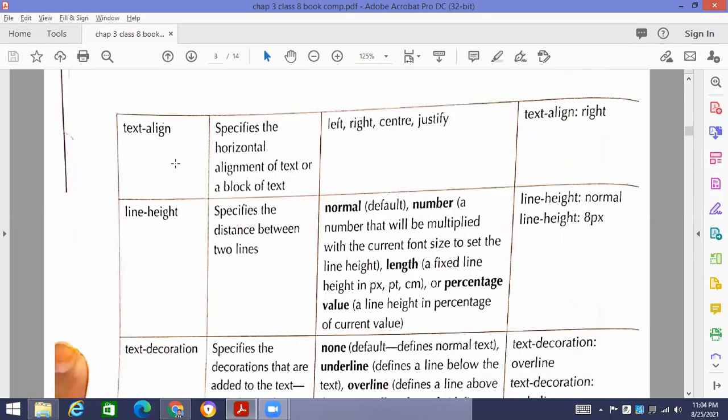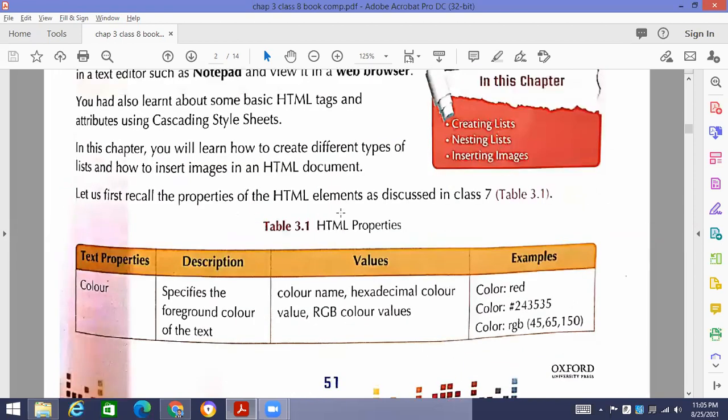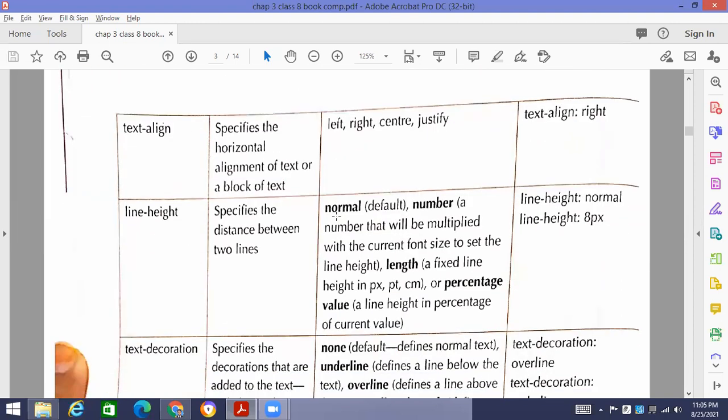So how you can apply this text align? You will write that in the cascade style sheets. You will write text align, and if you will make it left, so it will become left. If you will make it right, so it will become right. It will go on the right side. So you mention all these properties, all these text properties. You can apply these text properties anywhere in your document, or you can mention these properties in the cascade style sheet in the style section.